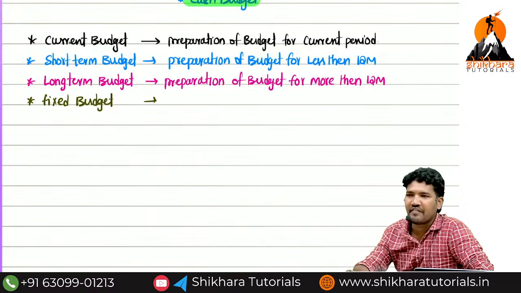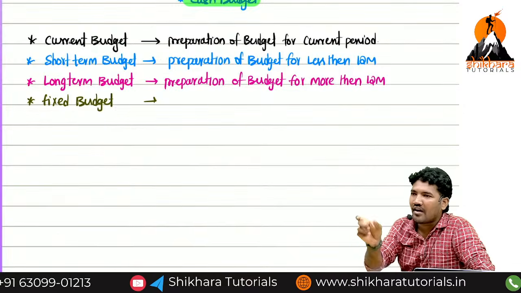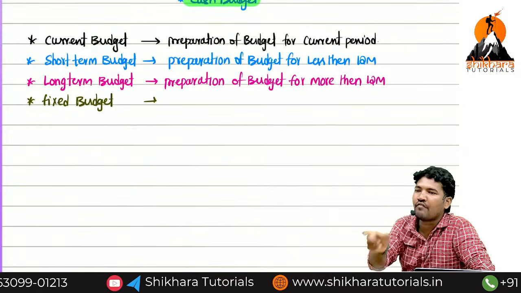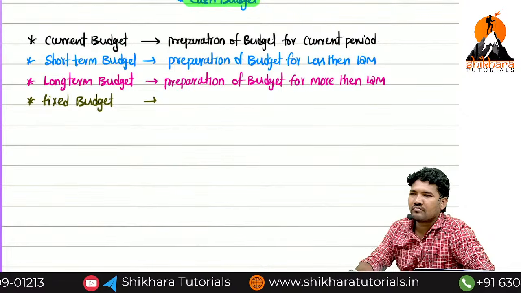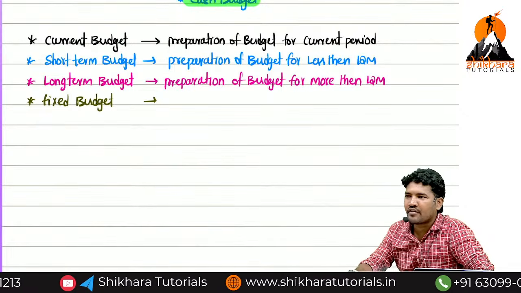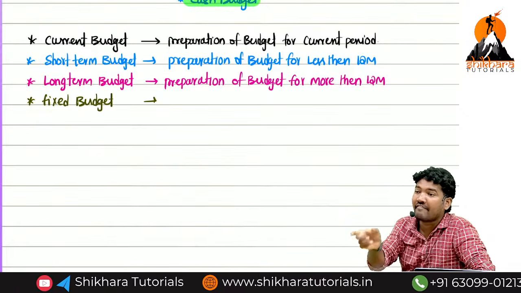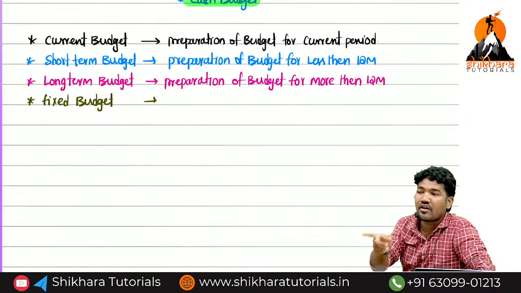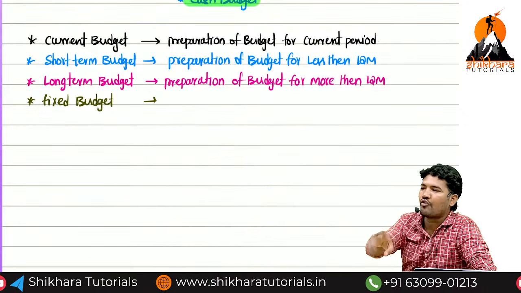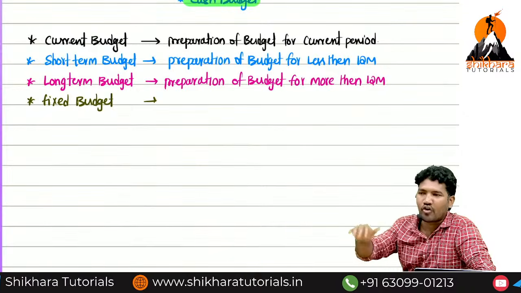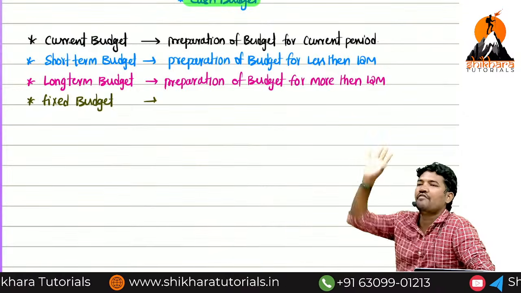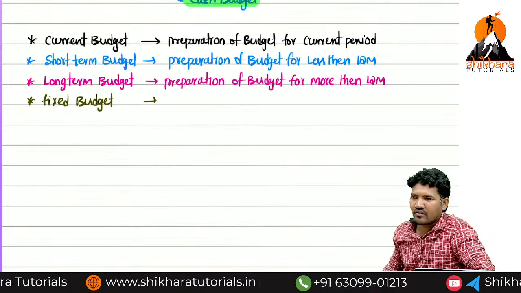Now from the definition point of view, fixed cost does not vary with change in level of output. What is the meaning of not vary? Not change with change in level of output. Whether output is produced or not, you have to pay. That is called fixed cost. Are you clear now? Okay, then fine.